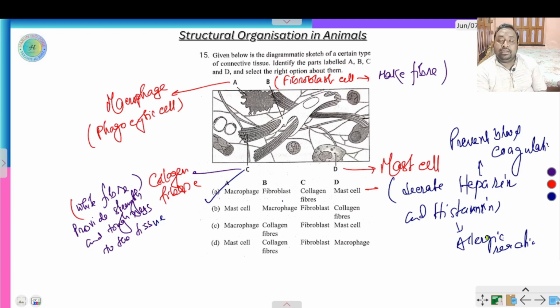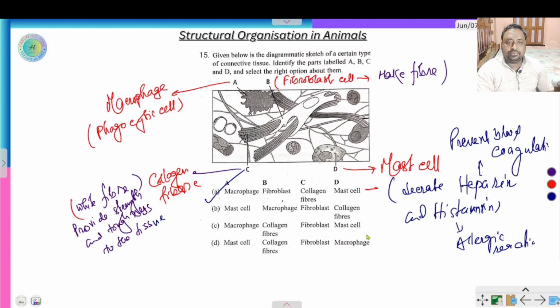If you buy any anti-allergic medicine from a medical shop, you can see it is an antihistaminic drug. Anti-allergic drug means a drug that prevents the secretion of histamine from your body, so no allergic response occurs in your body.